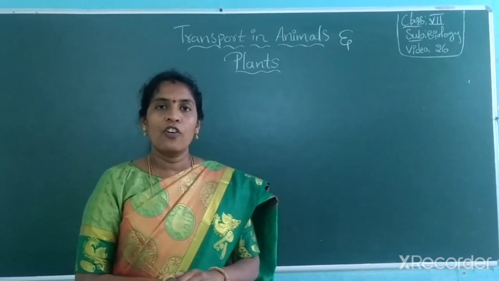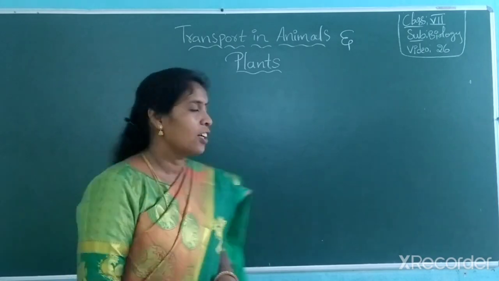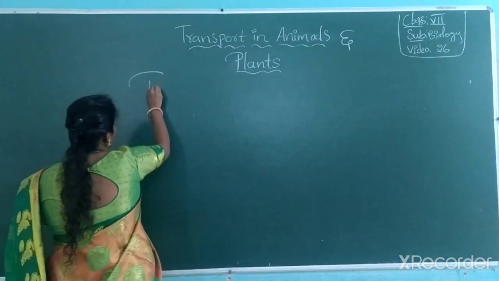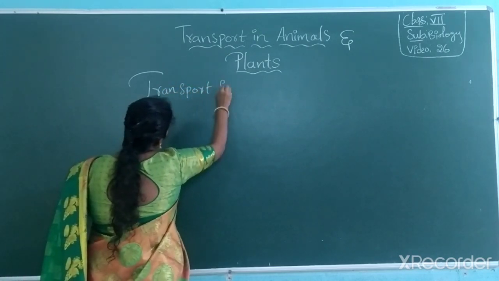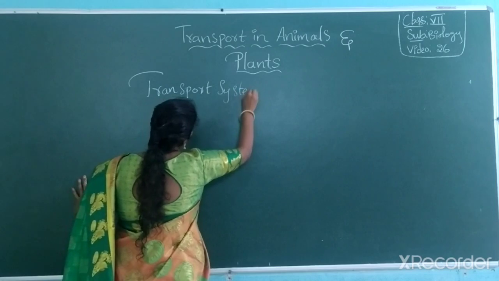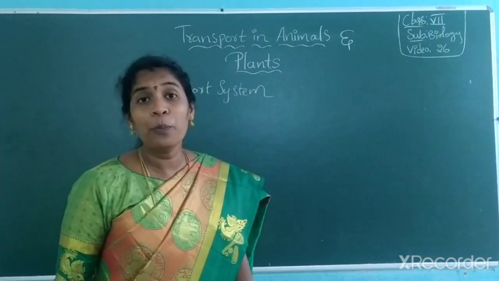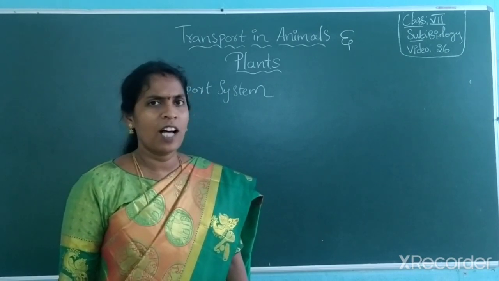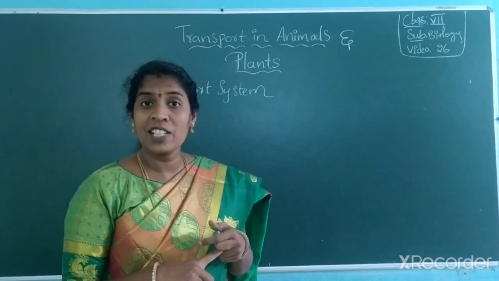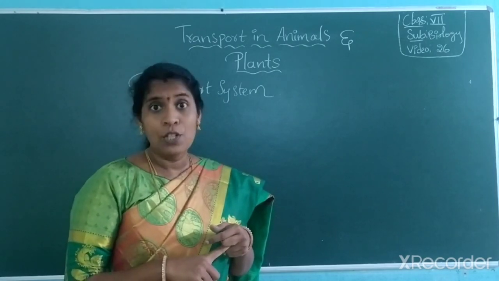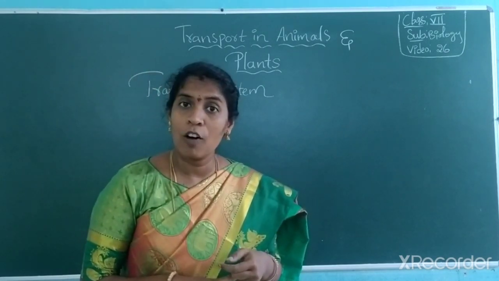So now we will continue with the circulatory system of human. Transport system of human. So first we will discuss human. Until now, the digestive system and our respiratory system, we have discussed from human. Am I right? So now circulatory, the transport system also we look at of human.